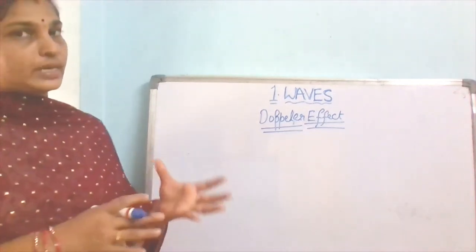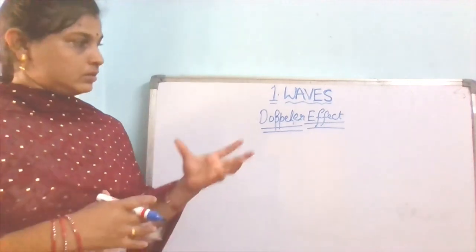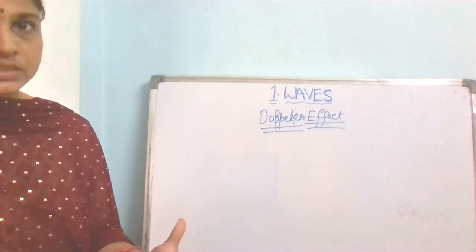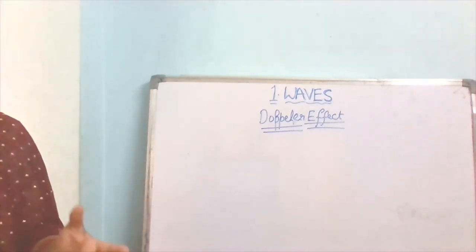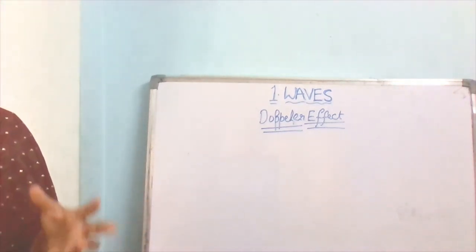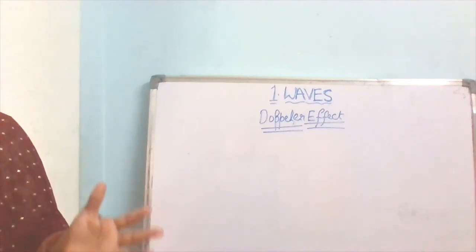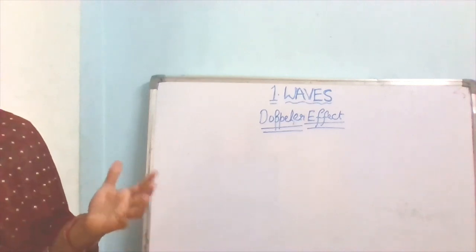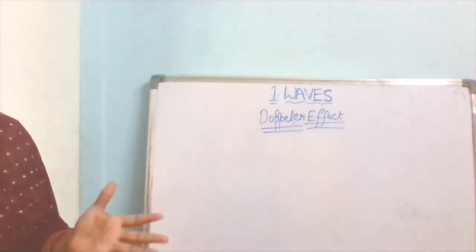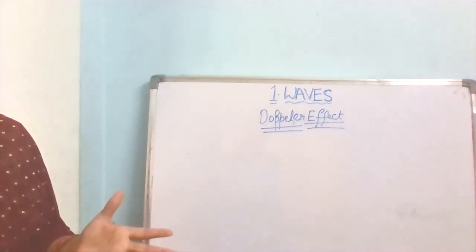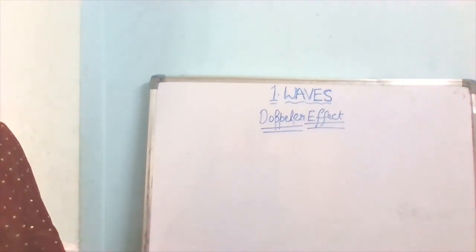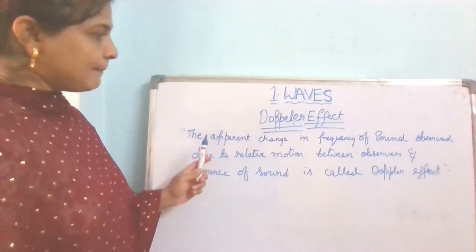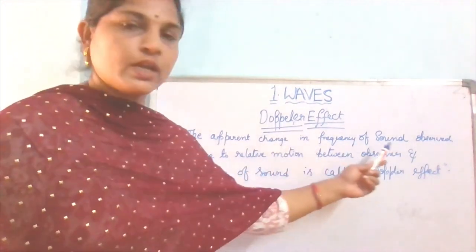So he states that according to the Doppler effect, the apparent change in the frequency of the sound observed due to the relative motion between observer and source of sound is called the Doppler effect.